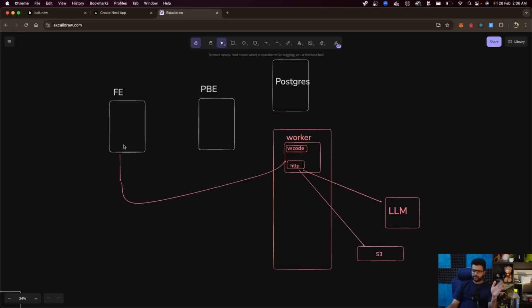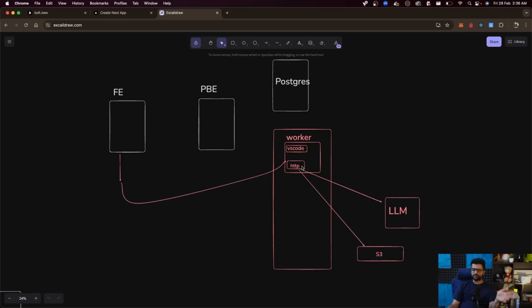The front end, whenever the user reaches the arena screen, connects to the worker. And on this worker, we have an HTTP server running. Whenever the user forwards a prompt, the prompt goes to the LLM, the LLM gives you a response, you put it in a file, dump the file to S3, everything we discussed already. One more thing that will be running on the worker would be VS Code on some specific port.